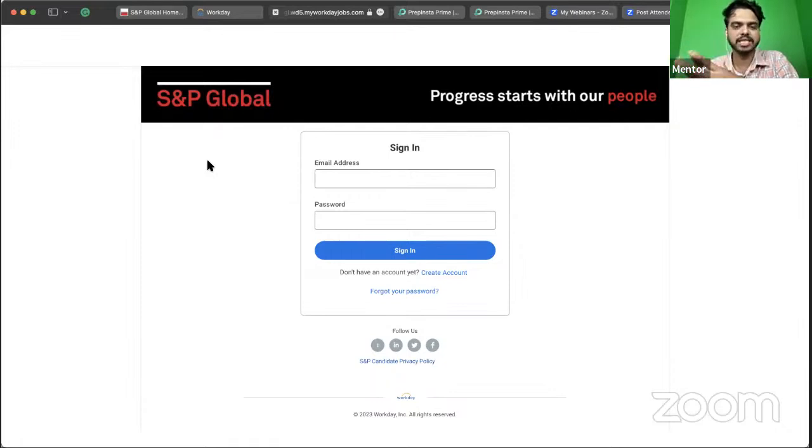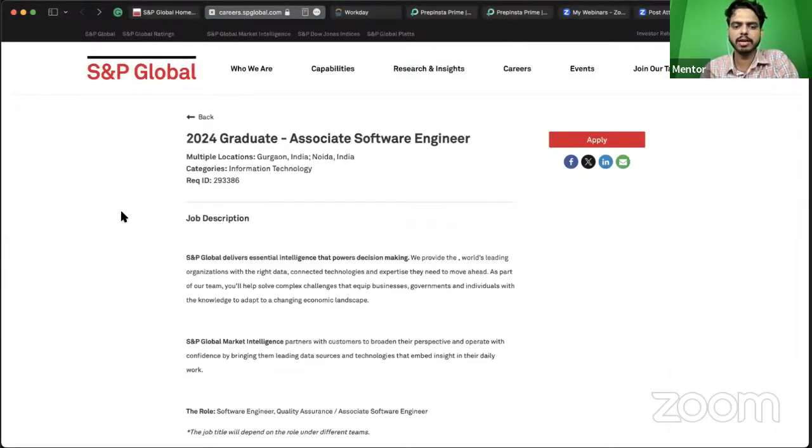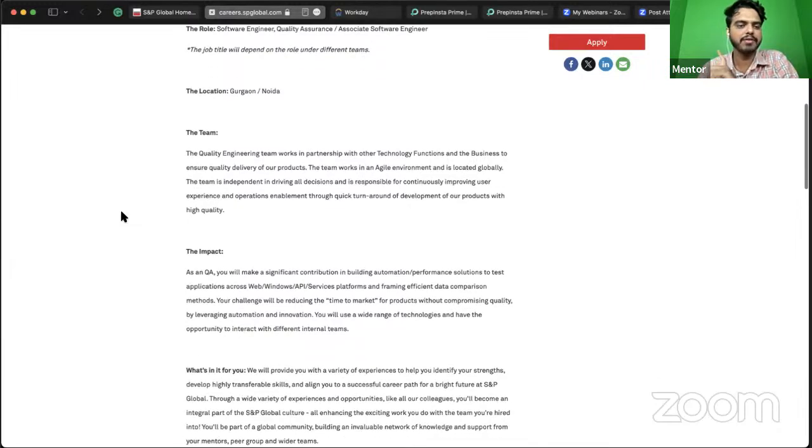Basically, you have to follow all the prompts on the screen and fill out the form. But if you previously applied, you can use the same details. And if you want to make any modification, you can make it and submit this via My Workday. Okay, so Workday, and this is all we have regarding this hiring.